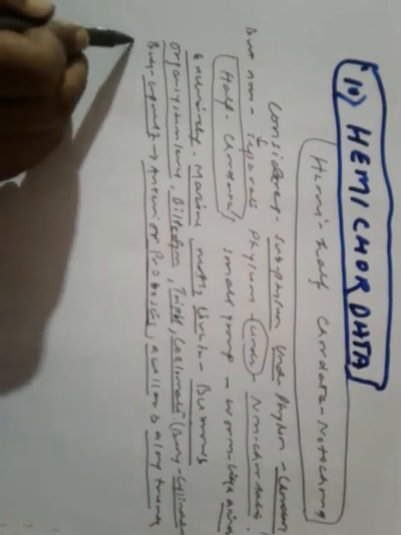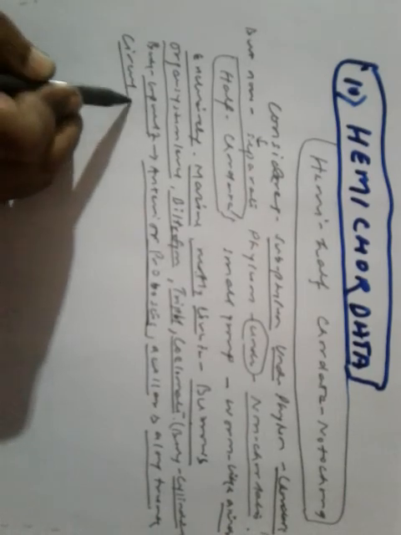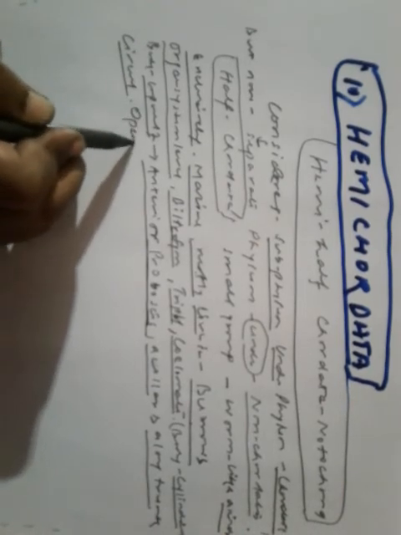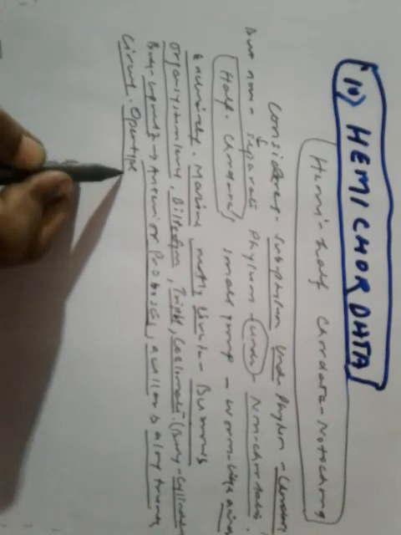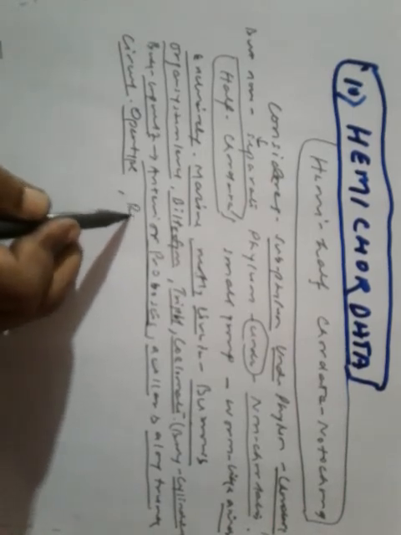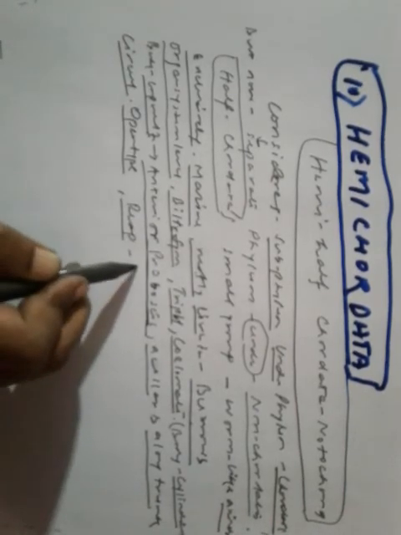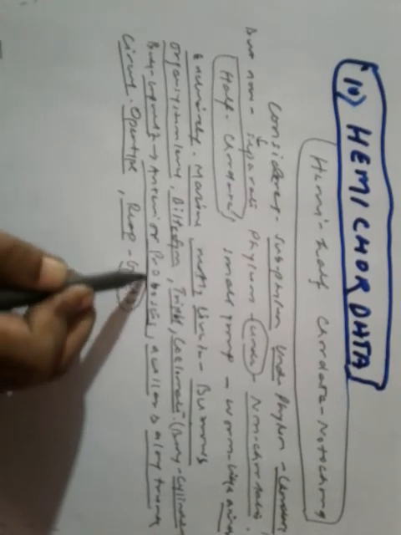Circulatory system, that is of open type. Respiration, it takes place through gills.